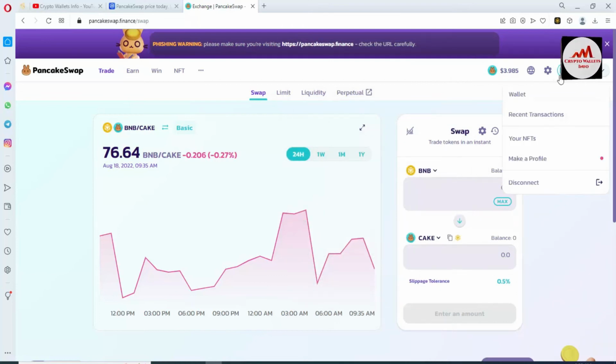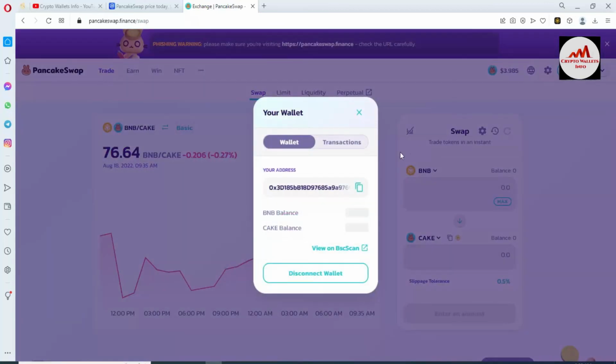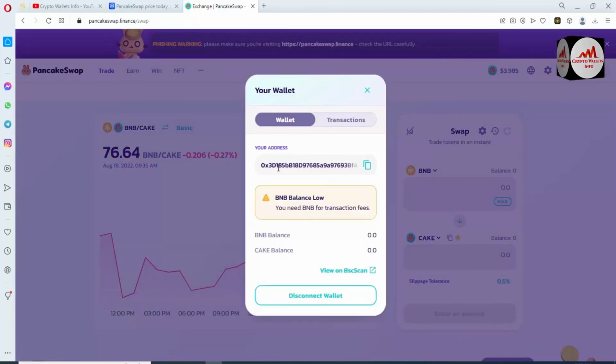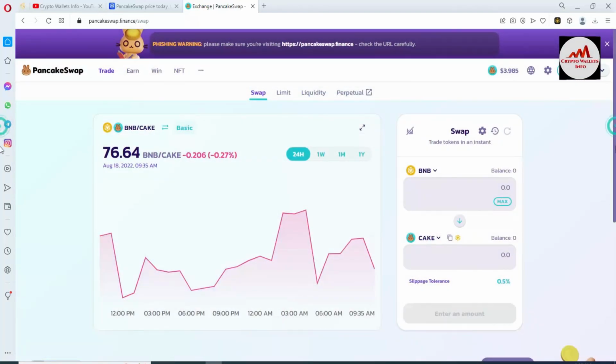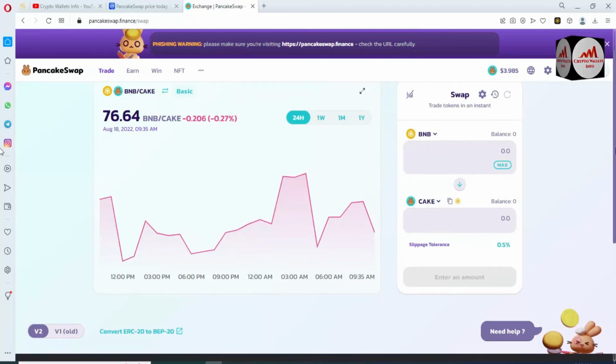You can see here, viewers, my wallet is shown here. This is my wallet, and this is my wallet address. I do not have any balance in my Binance Smart Chain Wallet, so the BNB balance shown is 0. If you have a balance in your account, then your balance will be shown in this portion. We have successfully connected our Binance Smart Chain Wallet with this website.